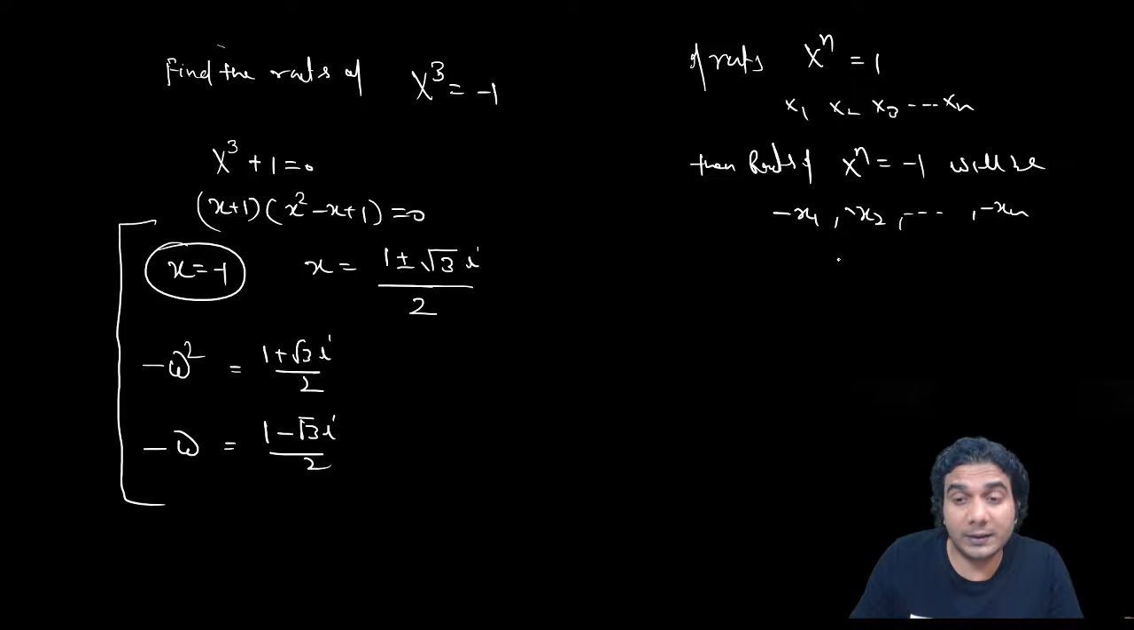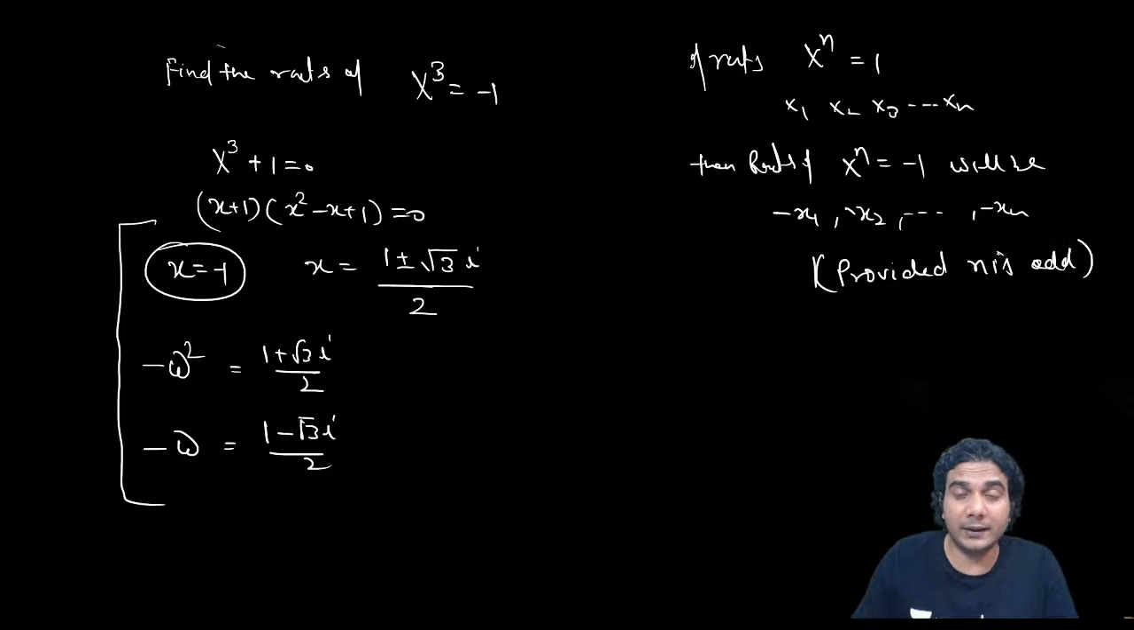But there's a condition, provided n is odd, otherwise this is not valid. If n is even, then that won't happen. That means if you're taking the square root of 1, it will be plus minus 1, and for the square root of minus 1, it is not the opposite. By just putting a minus sign on the roots of x square is equal to 1, you won't get the roots of x square is equal to minus 1, okay? Similarly, x raised to 4 is equal to 1 and x raised to 4 is equal to minus 1, the roots are not related, okay? So that happens only for odd n.